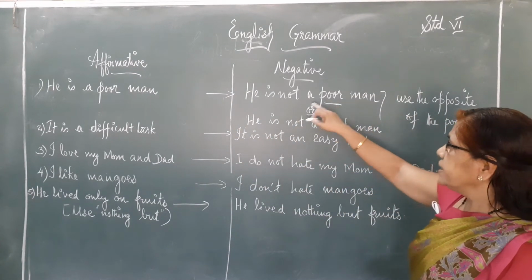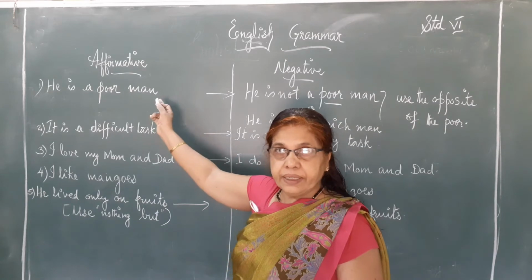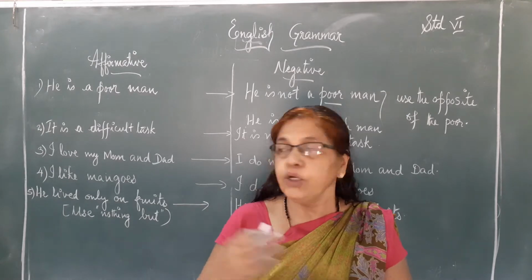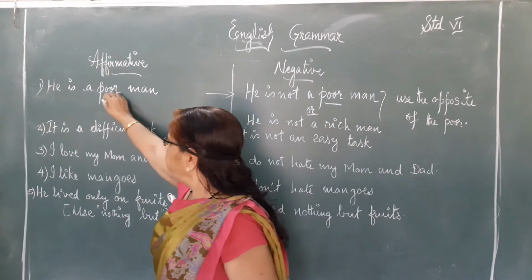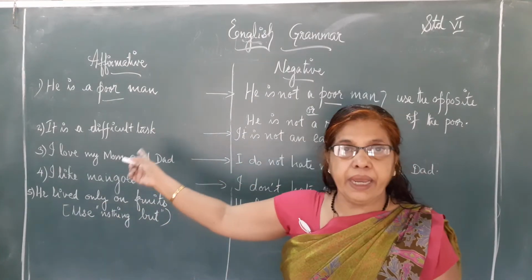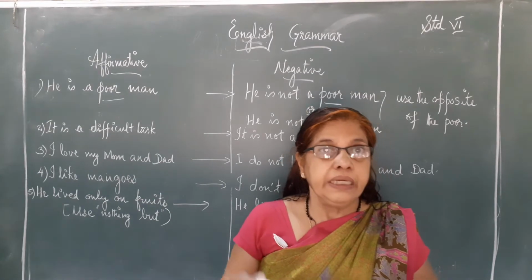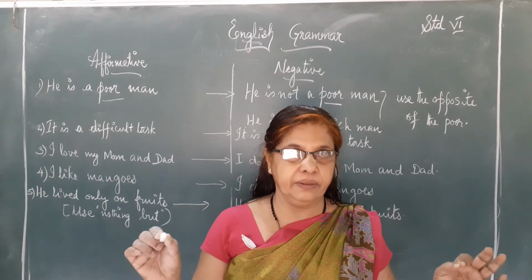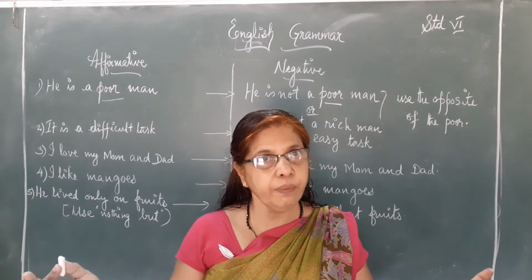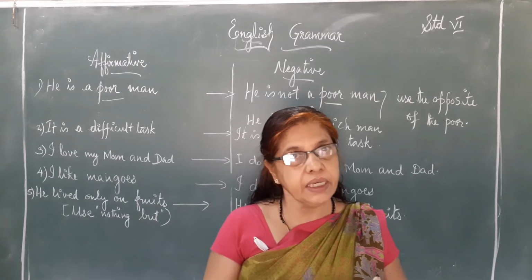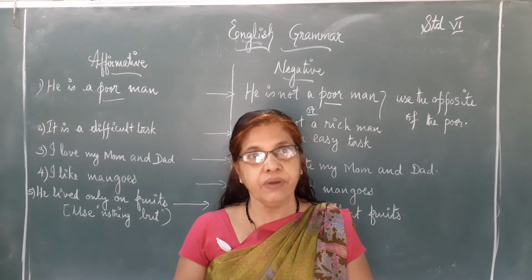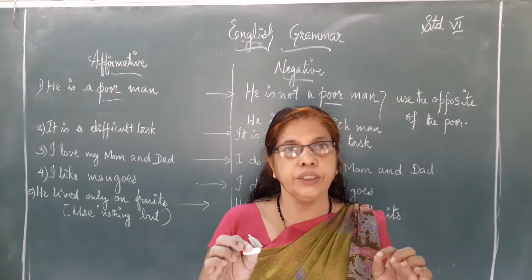The first sentence, see, he is a poor man, and you use that he is not a poor man, and you can change that poor to the opposite of poor. What's the opposite of poor? Rich. So he is a poor man, that you can change into: he is not a rich man. He is not a rich man. That means he is a poor man. But in another way you can say he is not a poor man, or another way you can say he is not a rich man.